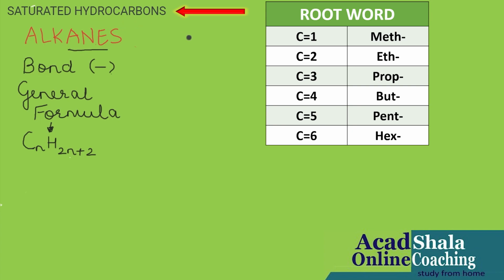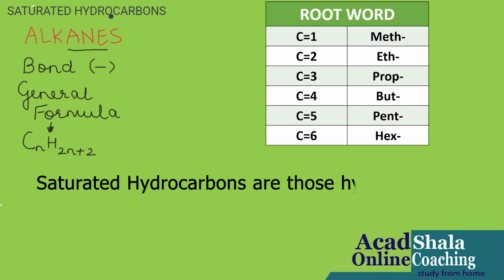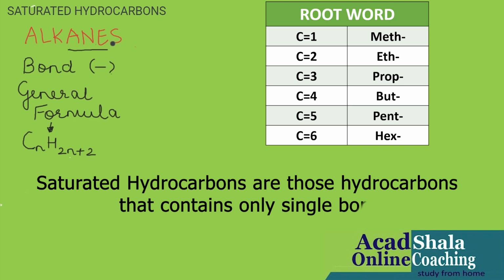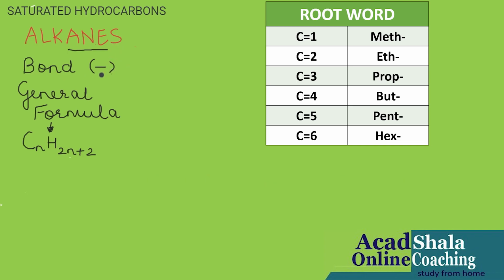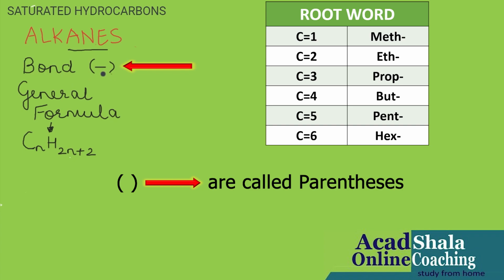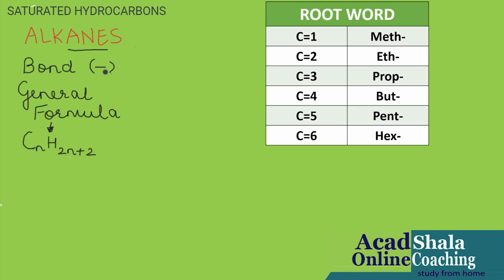Now what are saturated hydrocarbons? Saturated hydrocarbons are those hydrocarbons that contain only single bond. As shown over here, I've written bond, and in the parenthesis a line is shown which is known as a single bond.